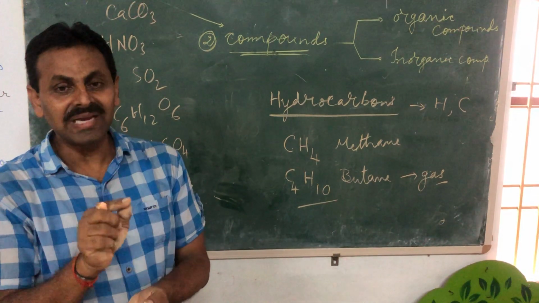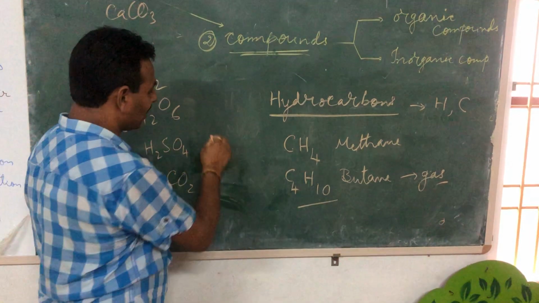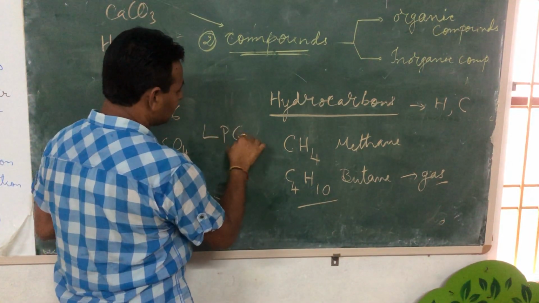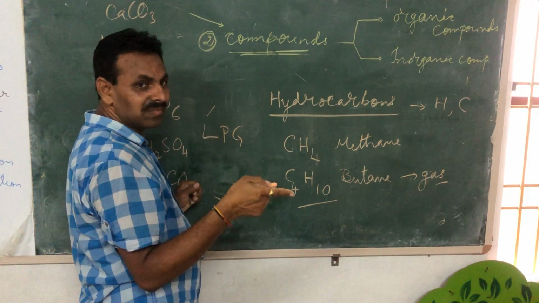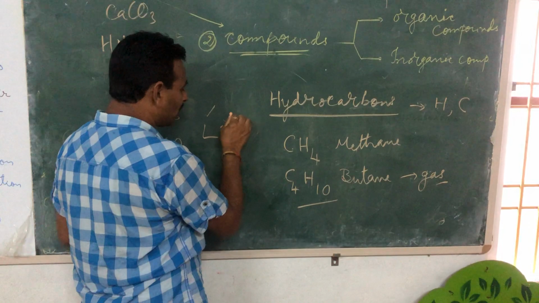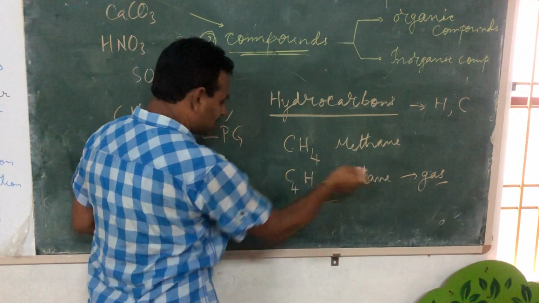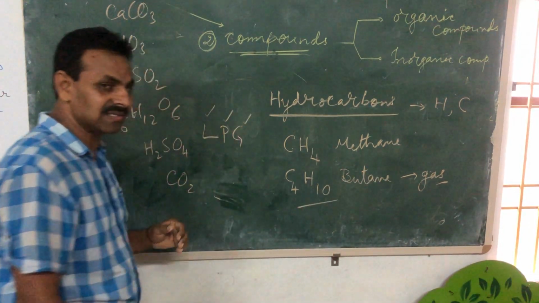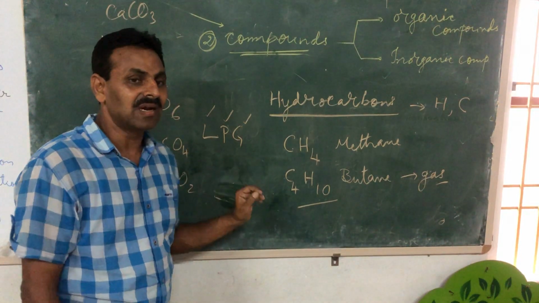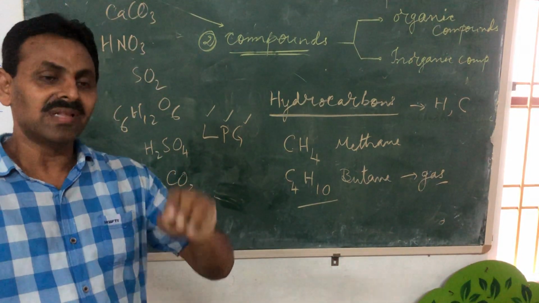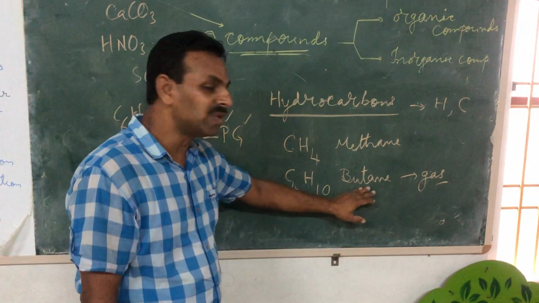So LPG stands for liquefied petroleum gas. It is a product of petroleum crude oil. Actually it is a gas. LPG means liquefied petroleum gas. And what is its chemical name? The chemical name of LPG is butane.